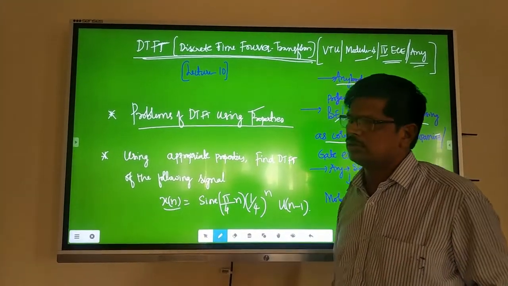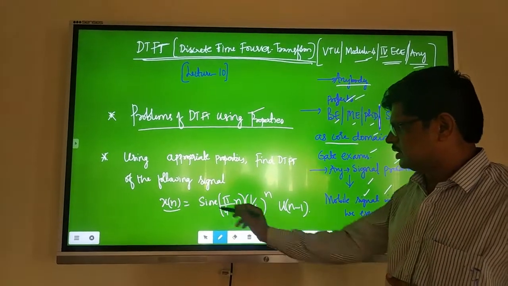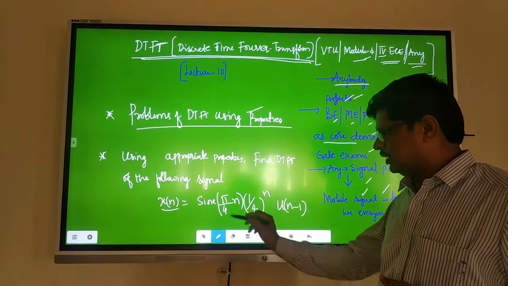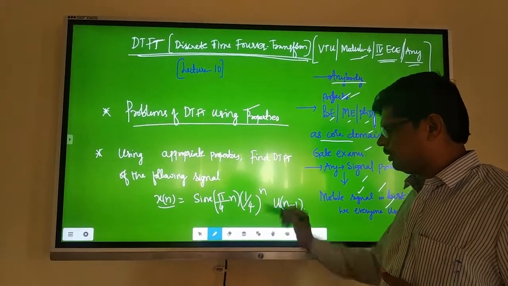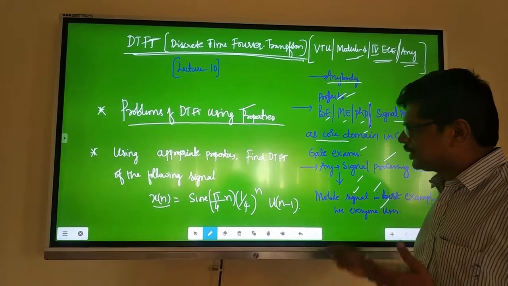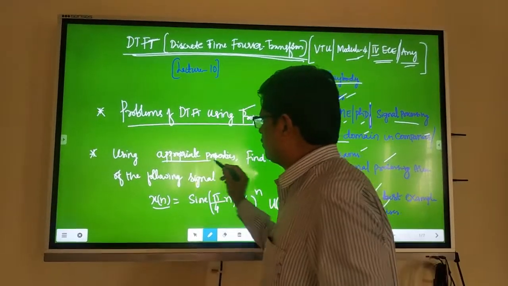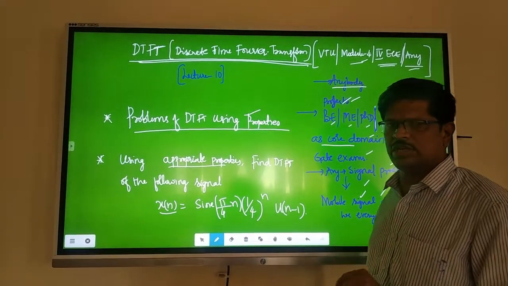It gives you one discrete time signal x of n as sine of pi by 4 into n, into 1 by 4 to the power n into u of n minus 1. Even if he is not telling you to use appropriate properties, you can't do this using the straight DTFT method.